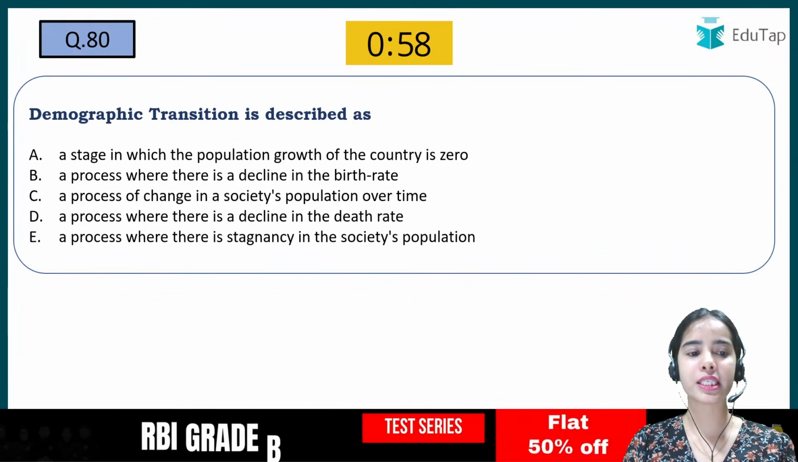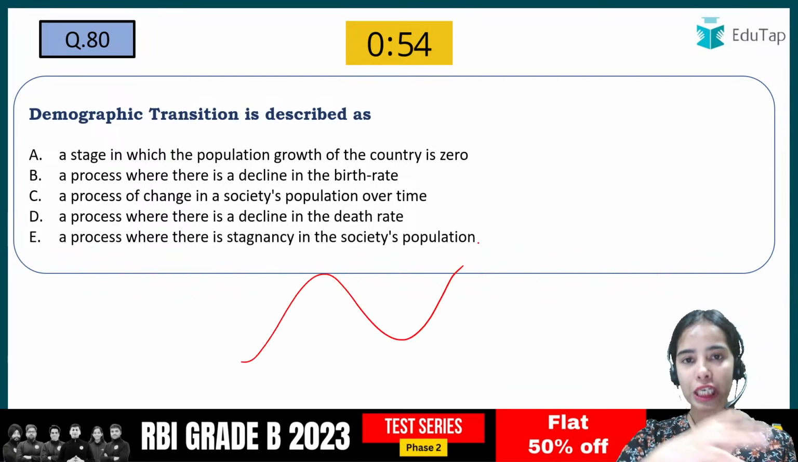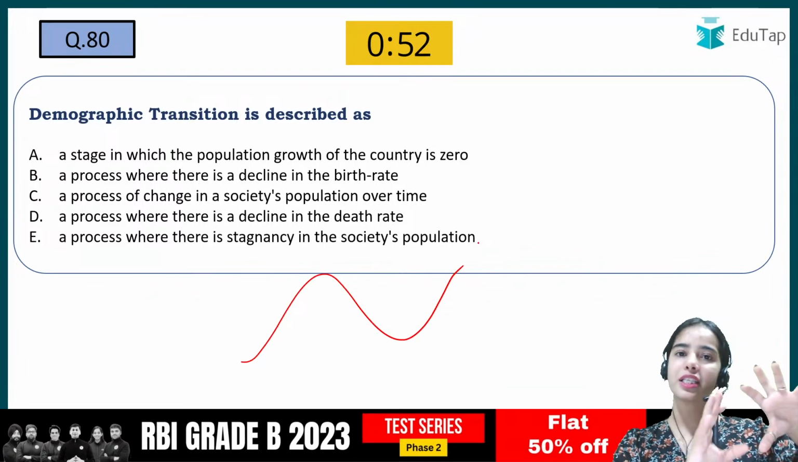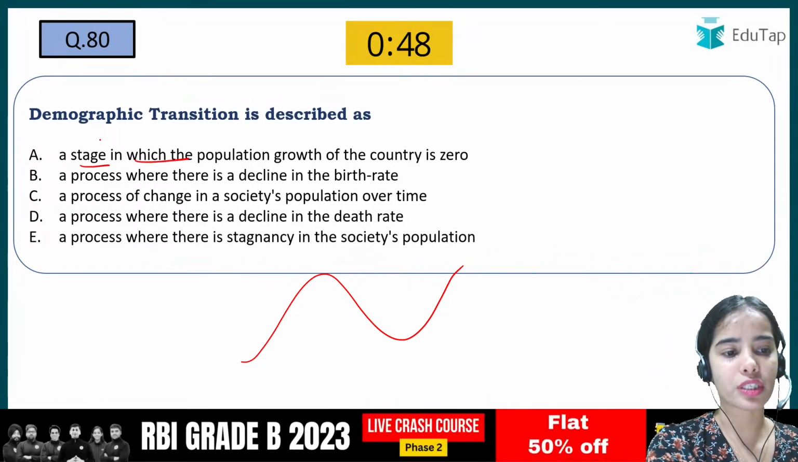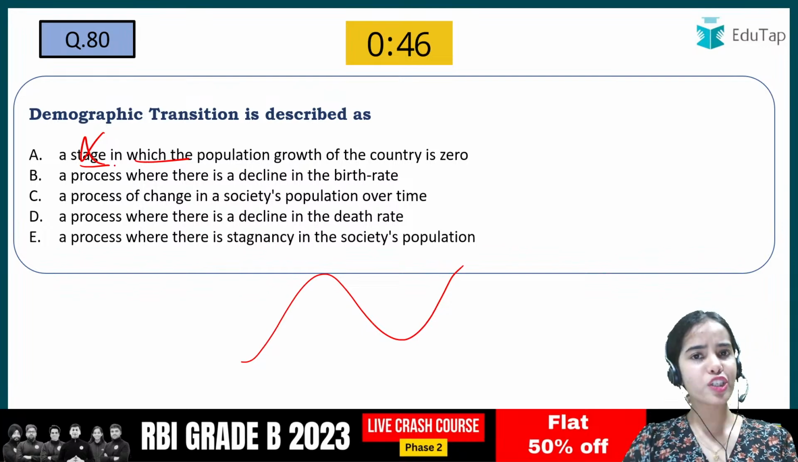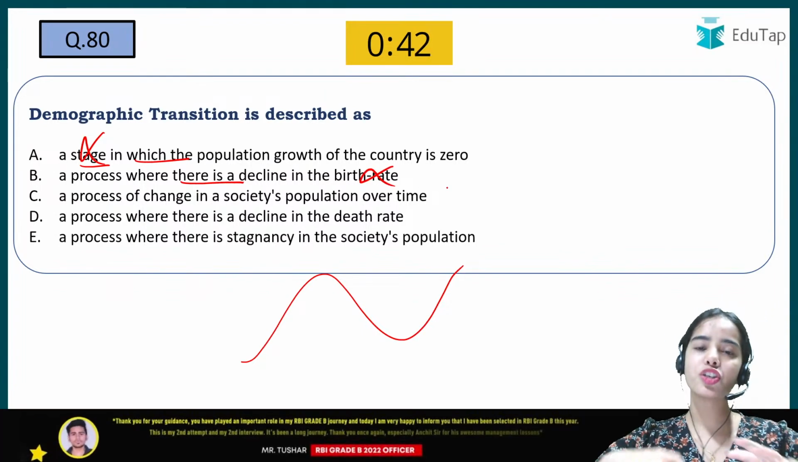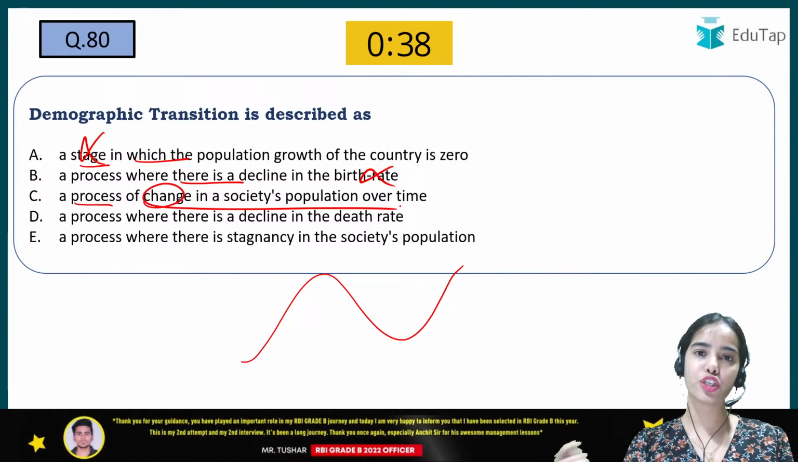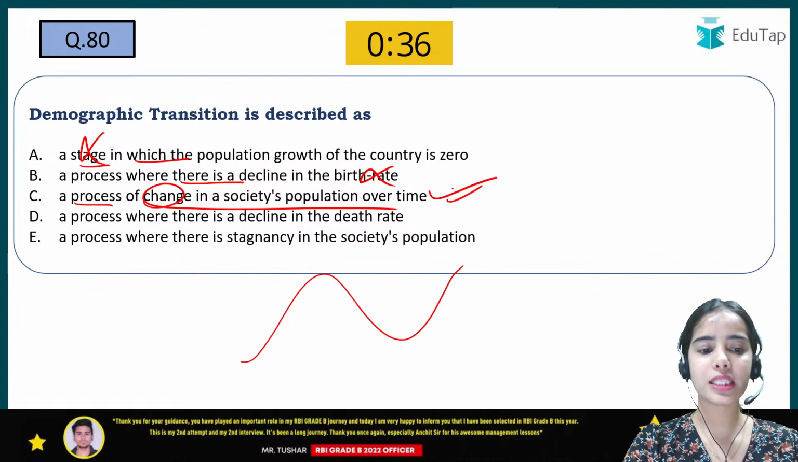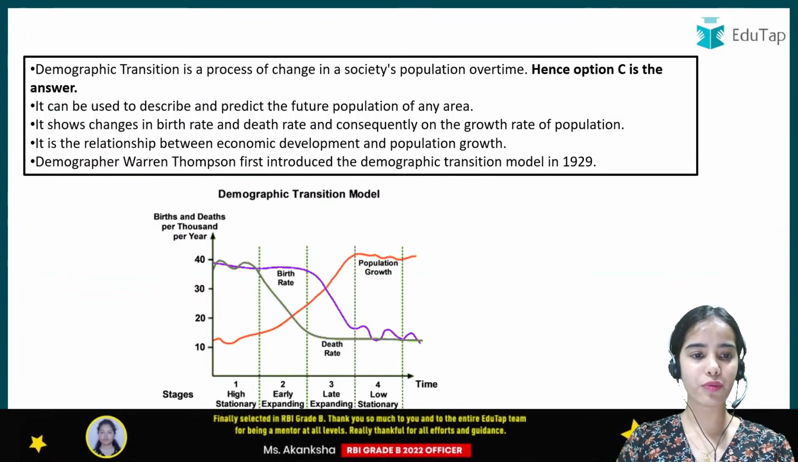Demographic transition is described as, so the demographic transition is happening. That means the change is happening. Demographic means that some population change must be happening. So it is a stage in which, no, it is a process. Transition means a process where there is decline in birth rate. Transition means any kind of transition can happen. Process of change in society's population over time. So that is correct. Okay, it is the change in a society's population over time. So yes, C was the correct answer.